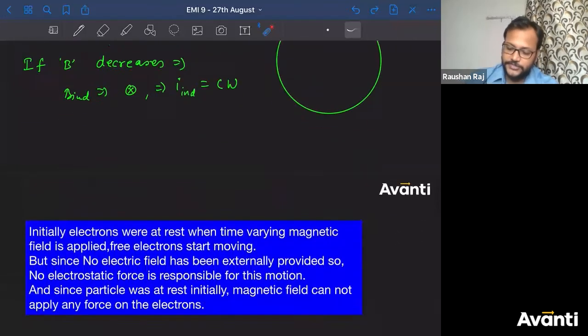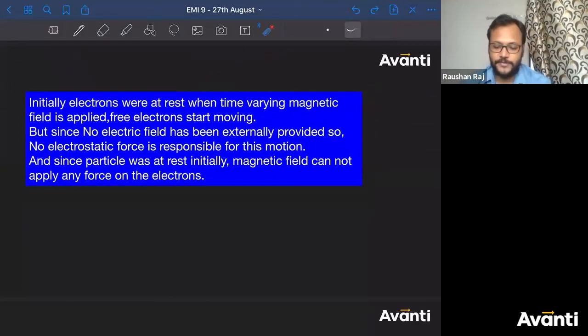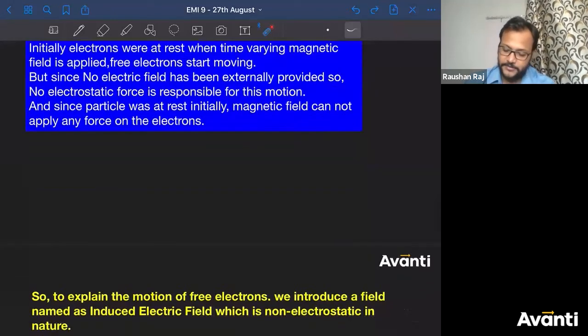So I have written all those things in paragraph here. Initially, electrons were at rest. When a time varying magnetic field is applied, free electrons start moving. But since no electric field has been externally provided, no electrostatic force is responsible for this motion. And since the particle was at rest initially, the magnetic field cannot apply any force on the electron. All right? आगे बात करते हैं.